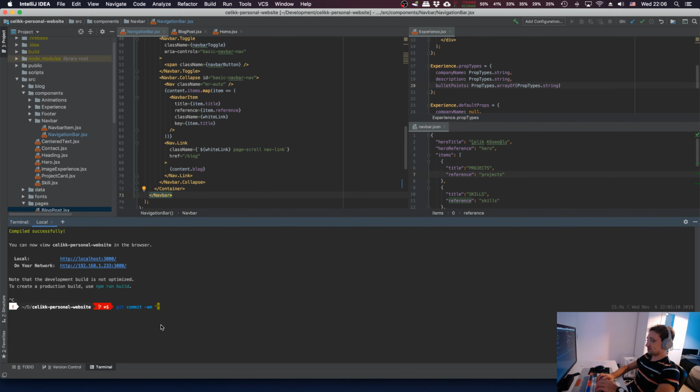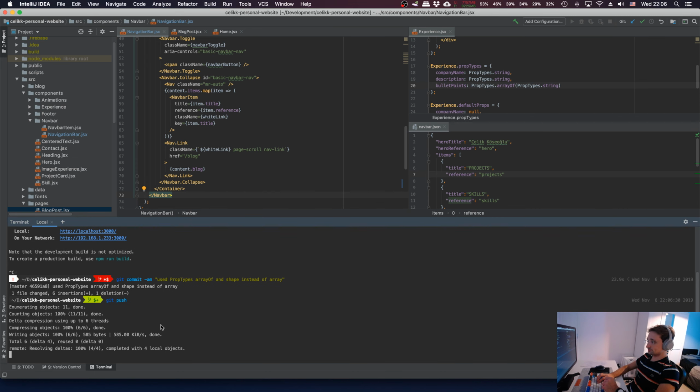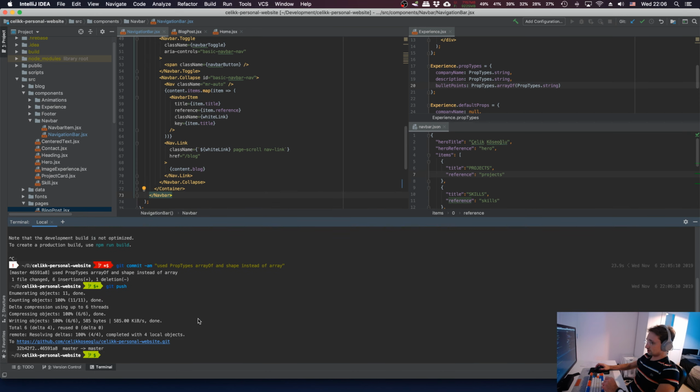Right, let's commit this change. So what do we say in here? Used PropTypes array of and shape instead of array. Yep. Oh no. Yep, that's good to go. Okay, so that's one of the changes.